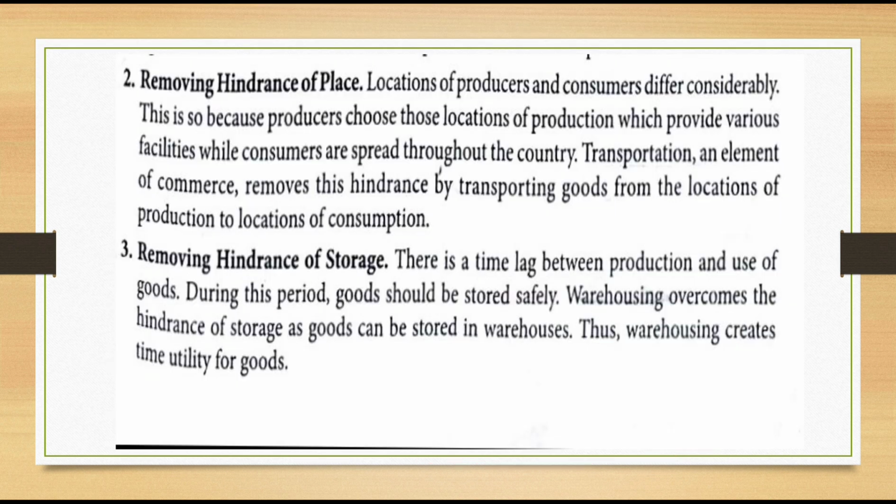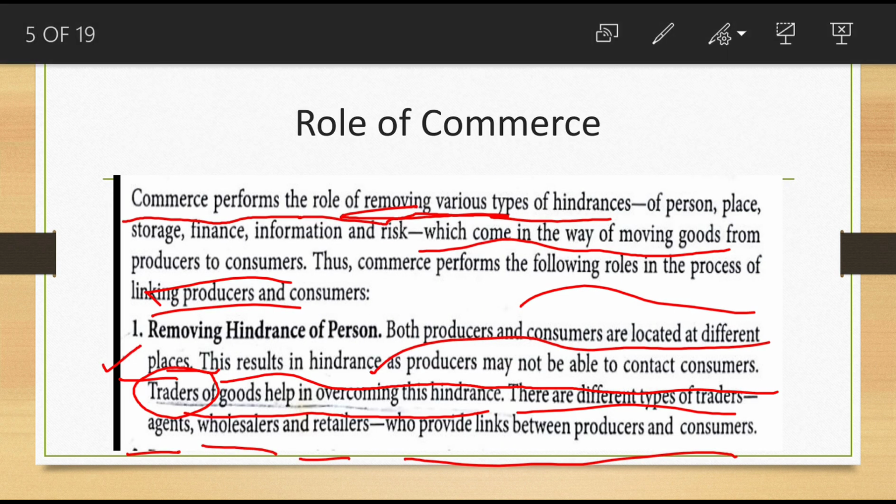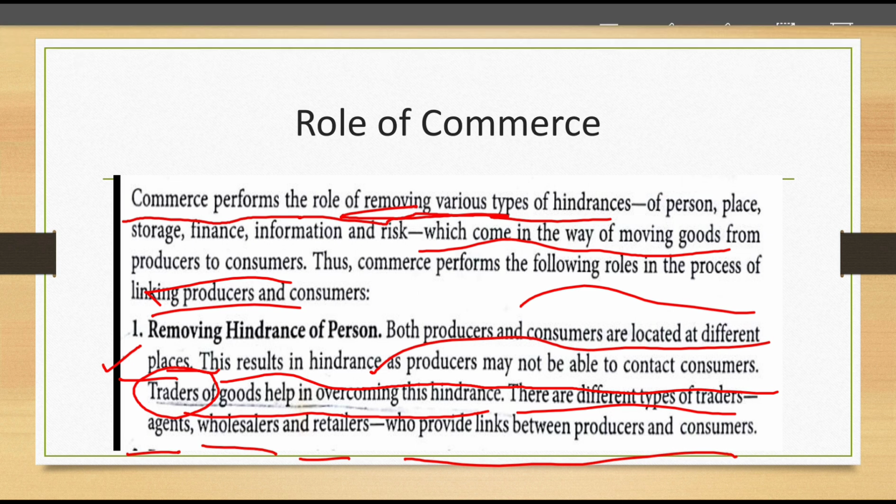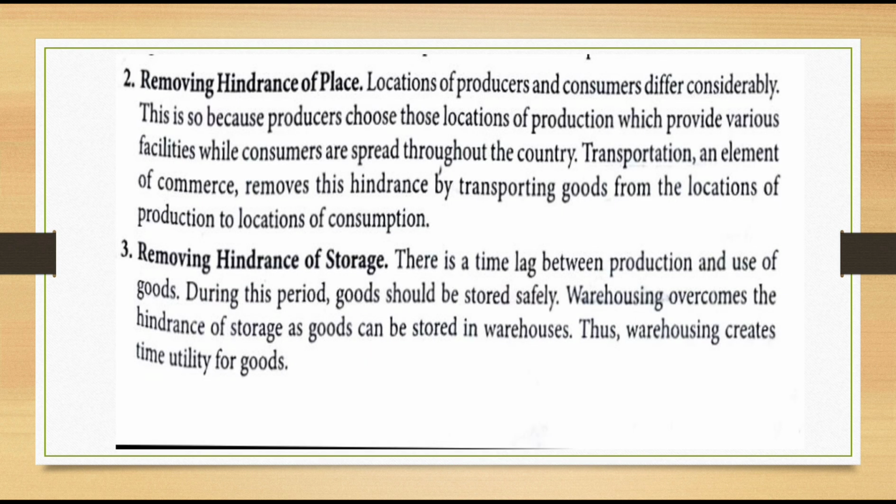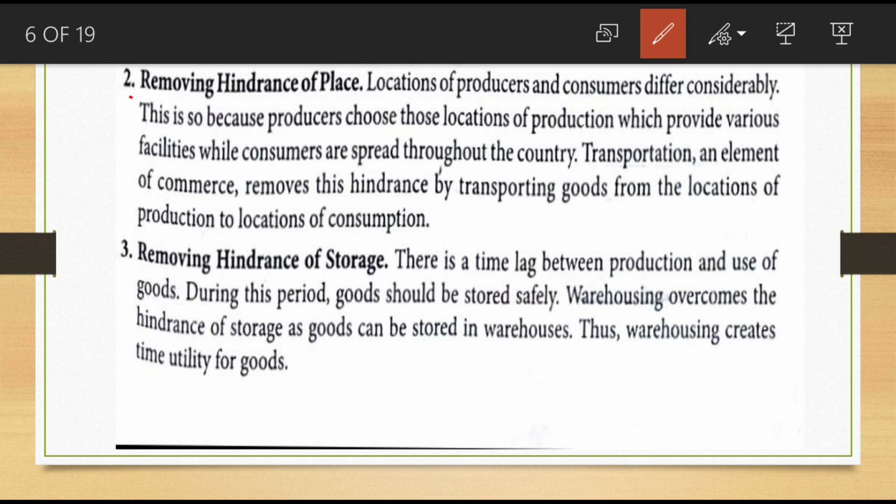Now the next role of commerce is removing the hindrance of place. How does commerce remove the hindrance of place? Here place means location.